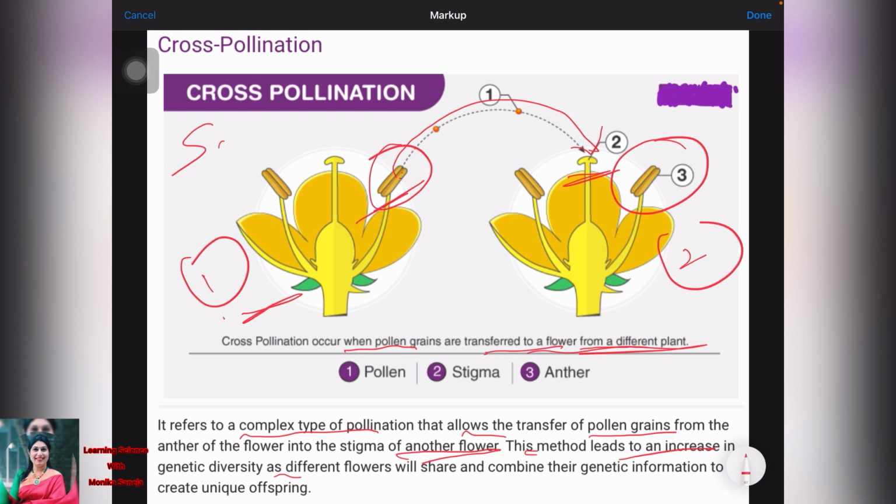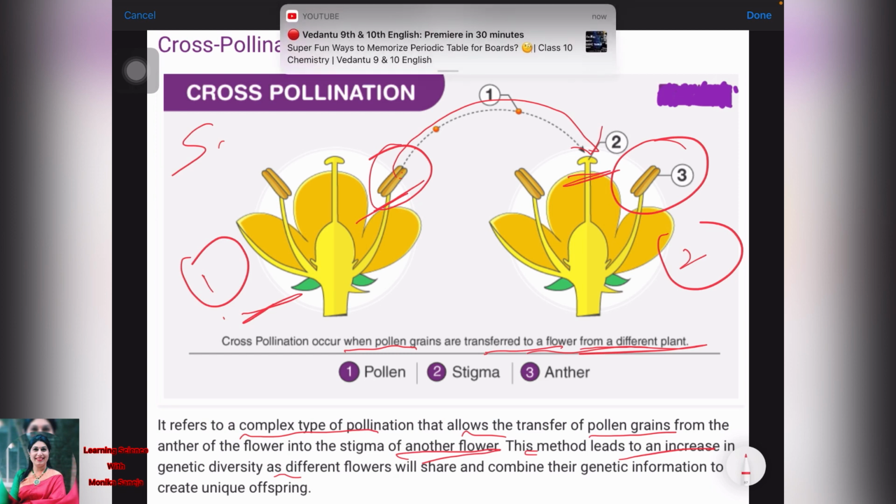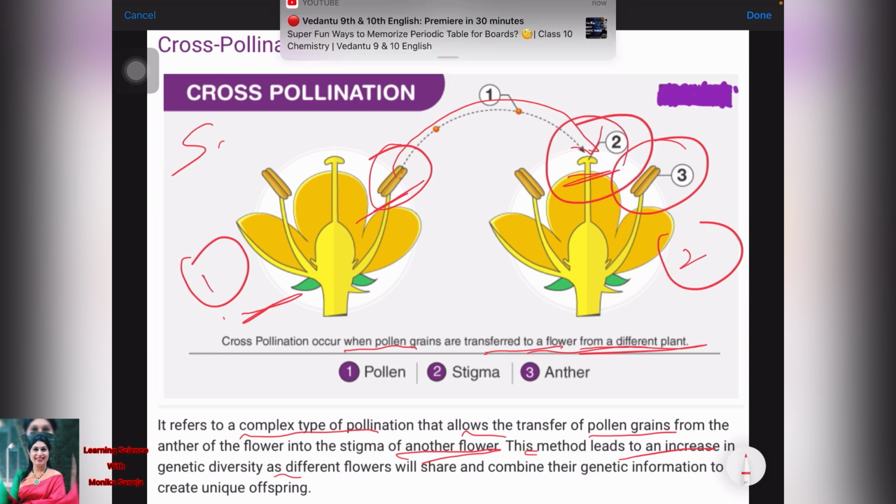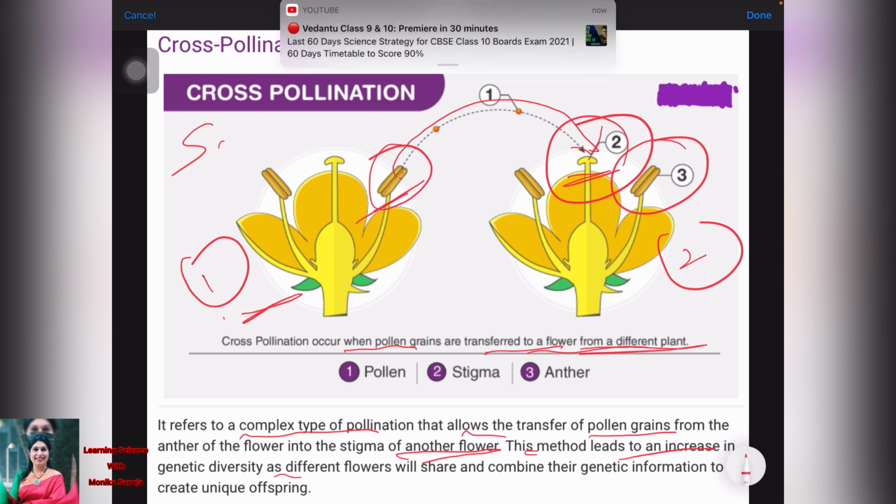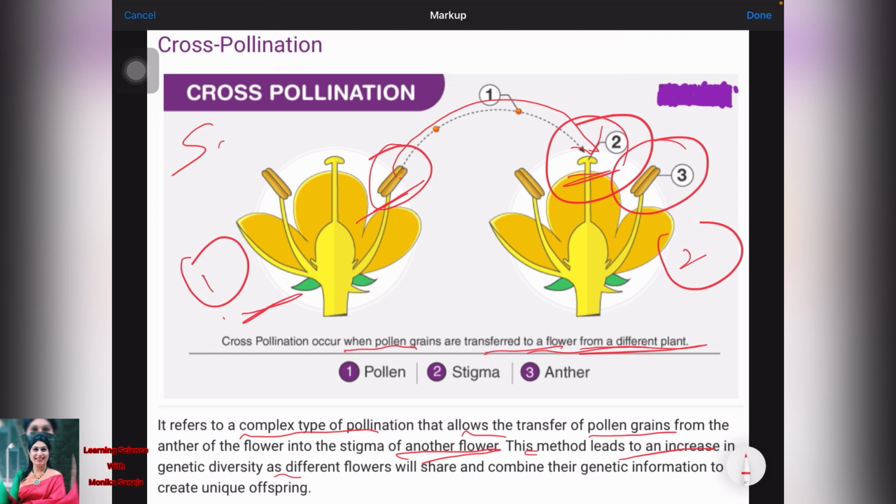The pollen of the first flower is transferred to the stigma of another flower. That's why it is called cross-pollination. Now cross-pollination occurs by different agents. The pollens, you know, are the black dot-like structures.